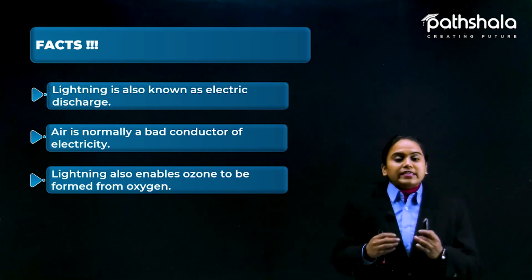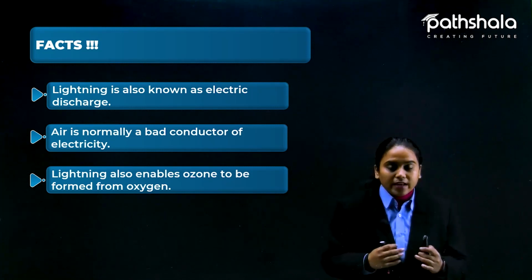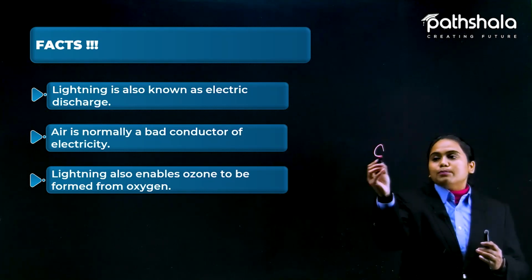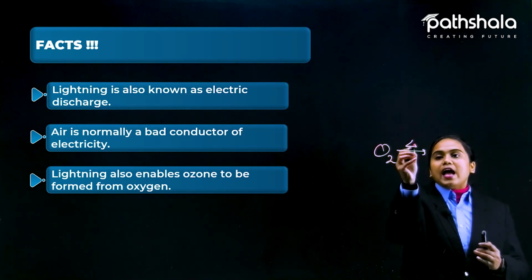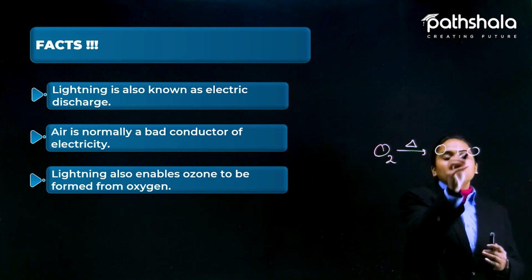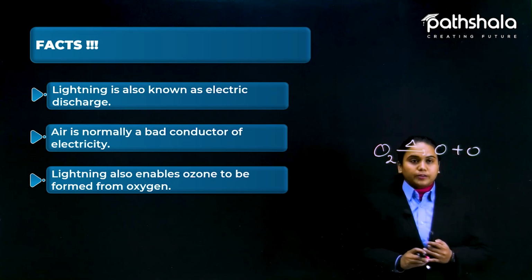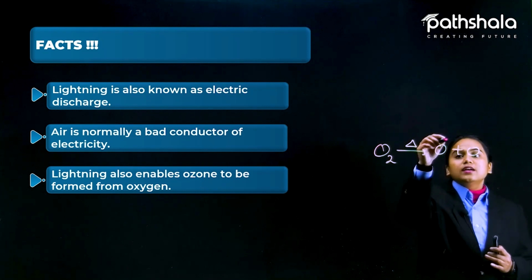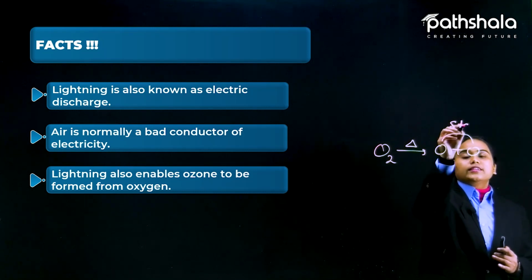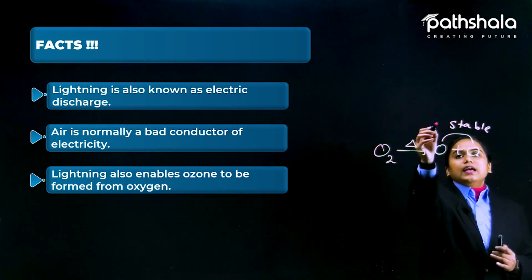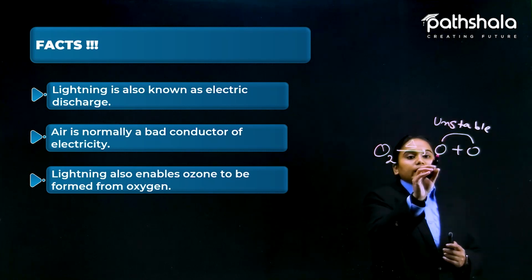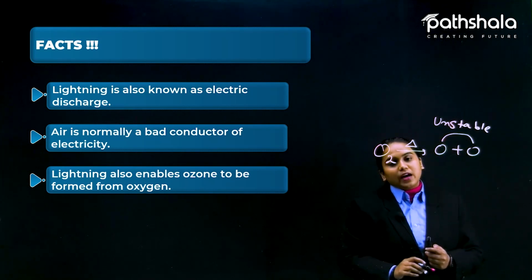So the oxygen that is present in our surrounding gets heated up and can be split into oxygen and oxygen atom. That oxygen atom is not in a stable condition. This is not stable. They are unstable. Fine. So they want to become stable again.